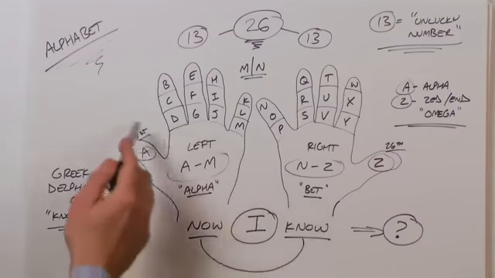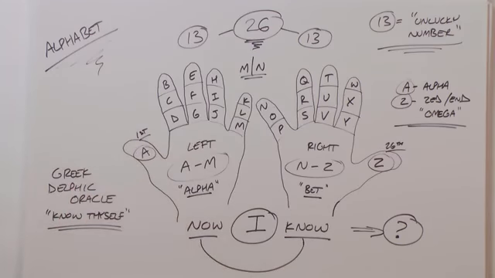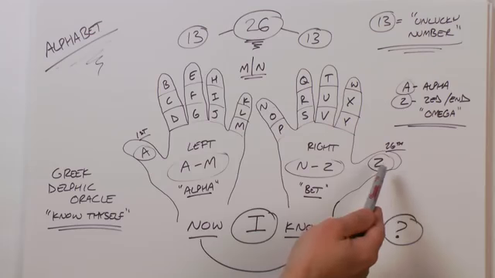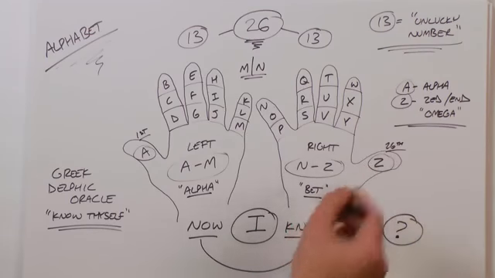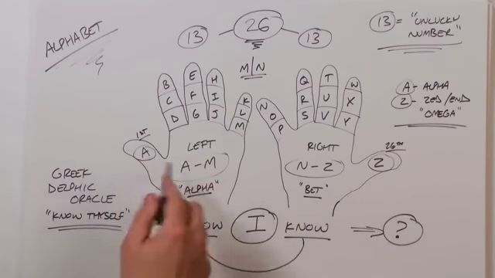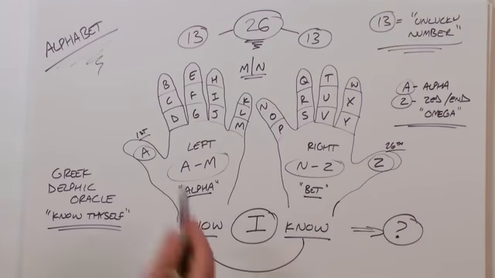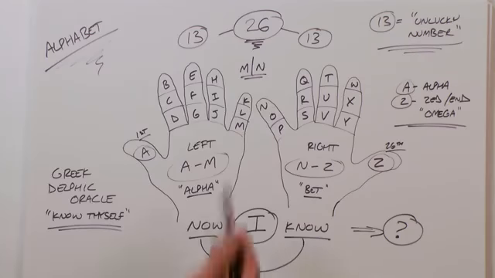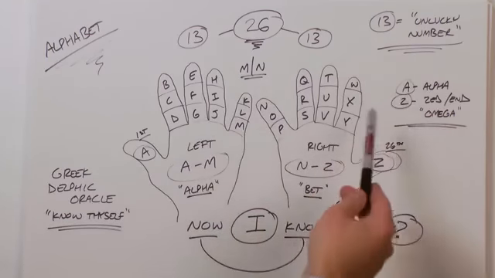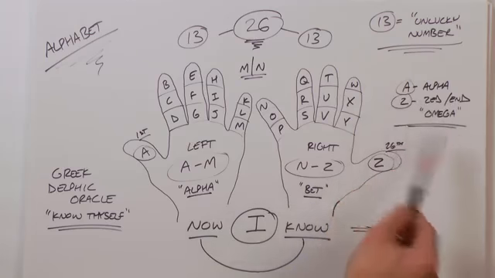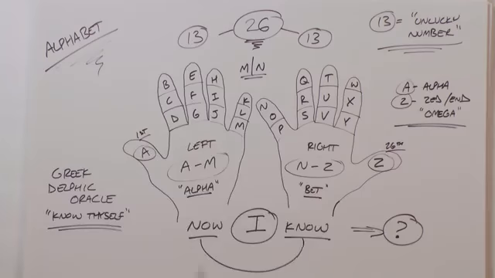We can give the first letter of the alphabet, A, to our thumb on our left hand, and the 26th letter, Z, to our right thumb. And so this will give you A through M on your left hand and N through Z on your right hand. A and Z is nothing more than the alpha and the omega. Alpha being A, and Z being the end, or the omega. So we have our left hand and our right hand, or the alpha and the bet. And of course, between your hands is you.